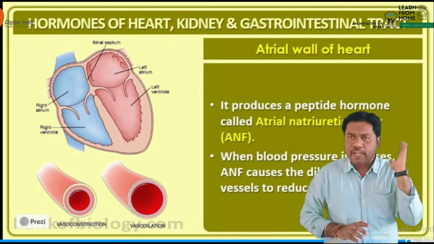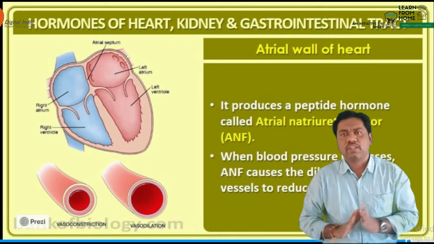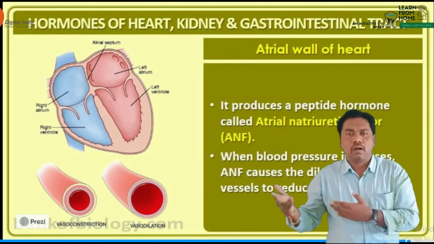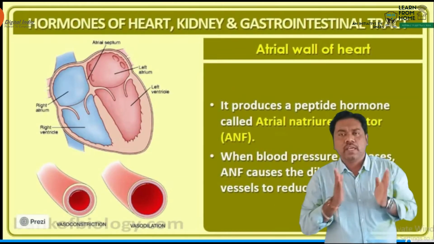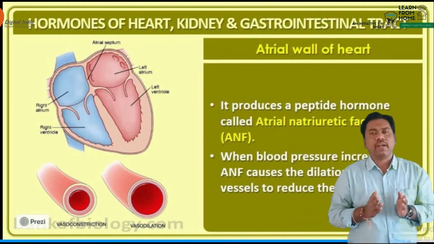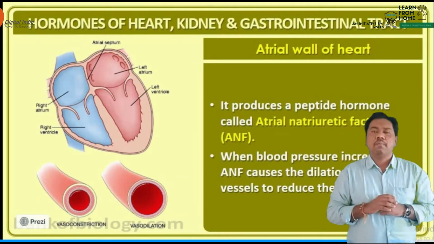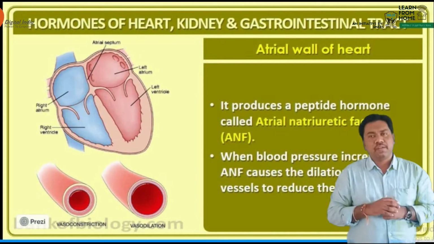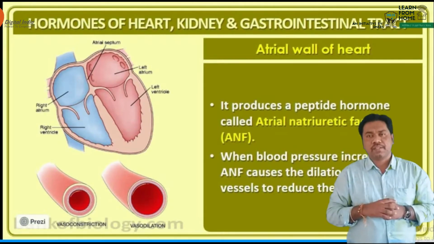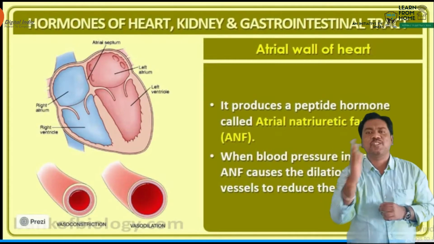So what is the antagonistic function of ANF? What is the opposite function of this hormone? ANF, atrial natriuretic factor, is very important. It promotes low blood pressure. But you know, beta, another hormone in our body is the aldosterone hormone.